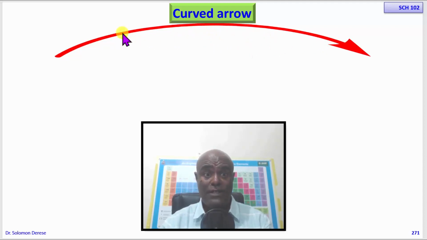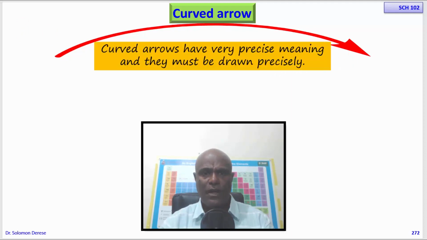In this particular case, for a polar reaction, the curved arrow we use is a double-sided arrow. These curved arrows have very precise meaning, and they must be drawn precisely.